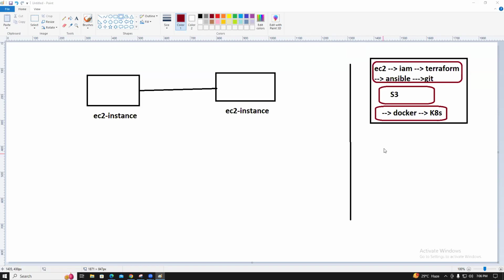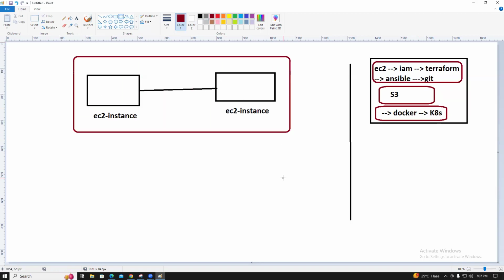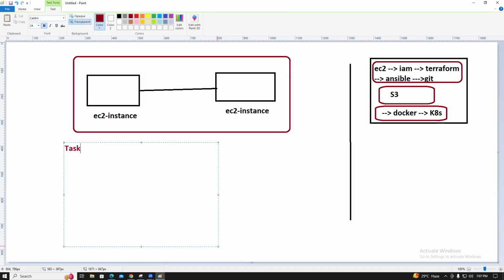Just how AWS works, they will tell something like that, right, Ratna. This is the real time, guys. Please practice, otherwise I can't do anything. So what I asked, what is the task, guys?